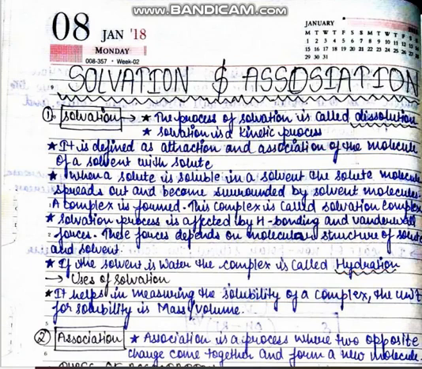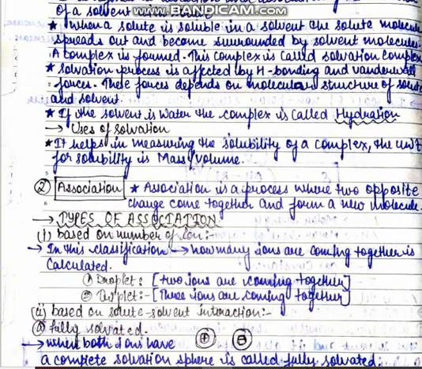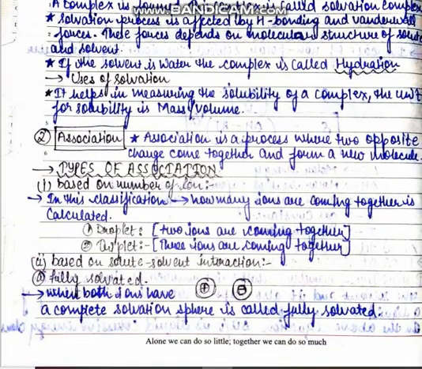Second topic is what is association. Association is a process where two opposite charges come together and form a new molecule. Association can be of any type, and the classification of association is based on different factors. First is based on the number of ions.